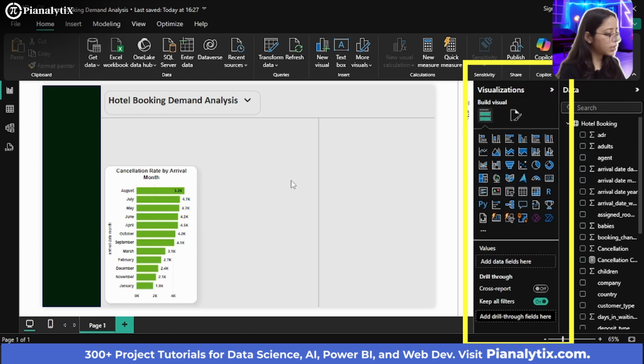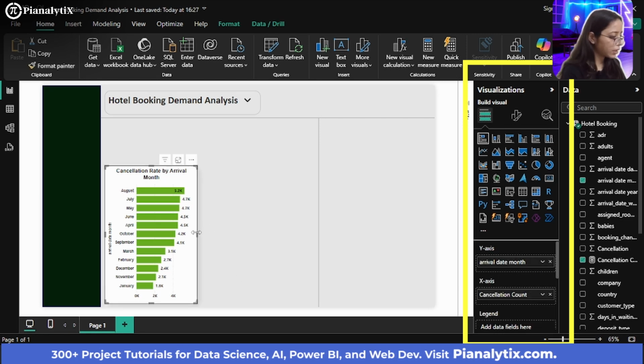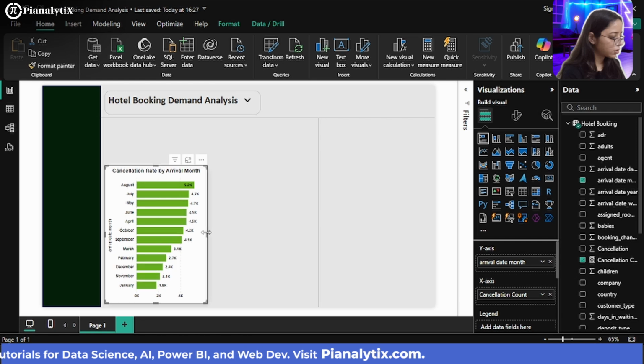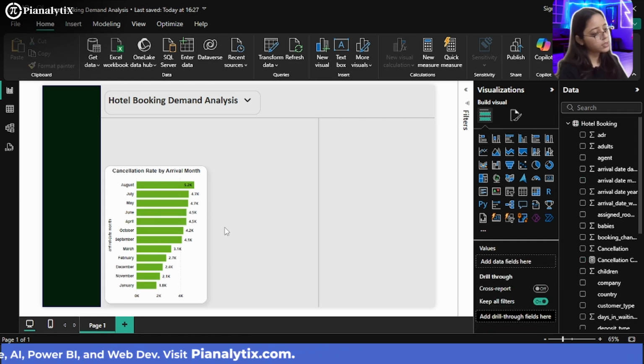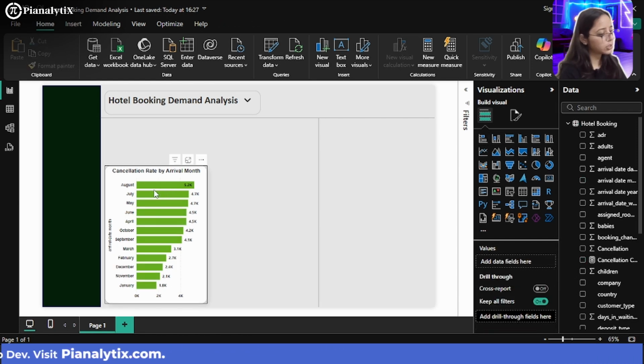So now you can see that this looks much better. And you can just resize it again. So you can see that the cancellation rate again for all the months is visible.